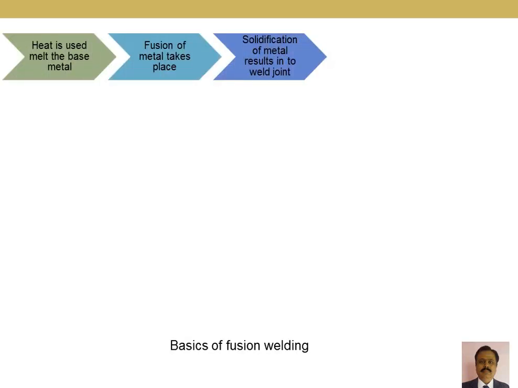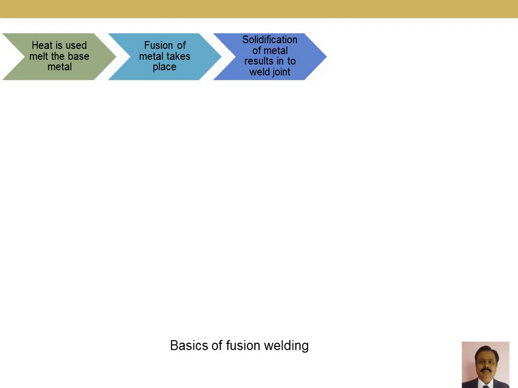Let's see the basics of a fusion welding process. Basically, three stages are there. In the first stage, heat is used to melt the metal to get the molten state. Later, we allow the molten metal to fuse, so the molten metal of both edges of the meeting parts of the base metal fuses. Then we allow it to solidify, and after solidification, we remove the slag to get a single piece.